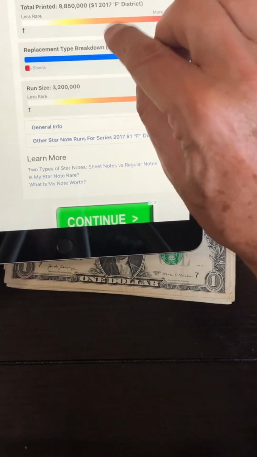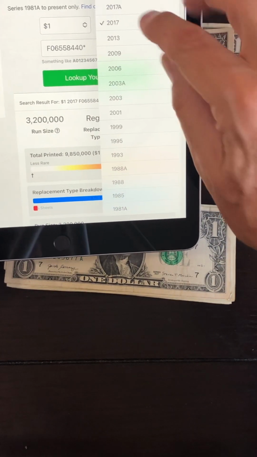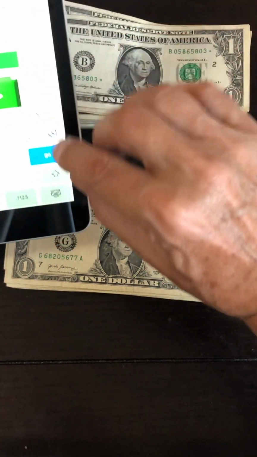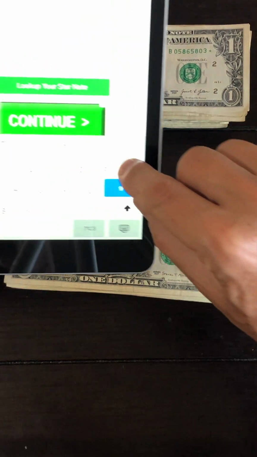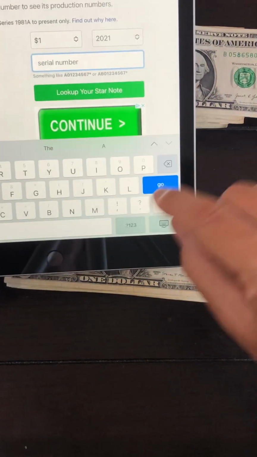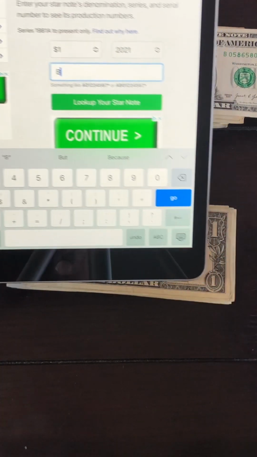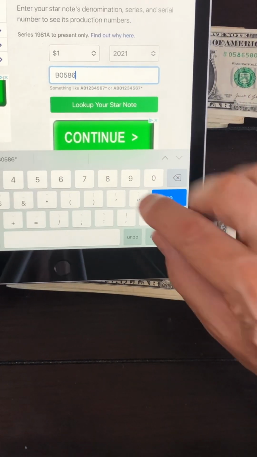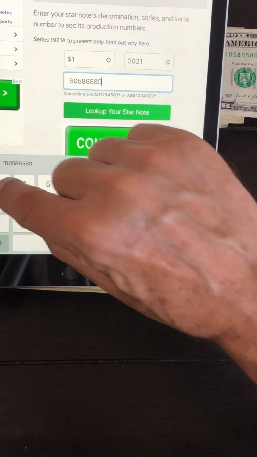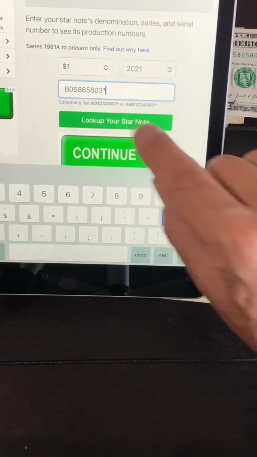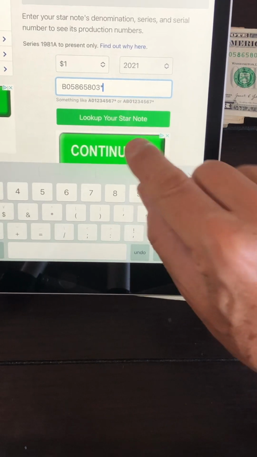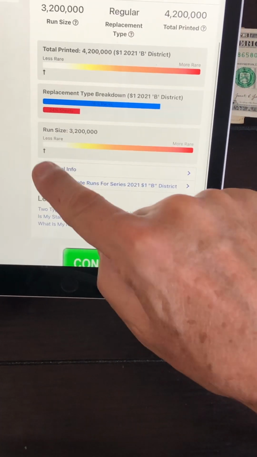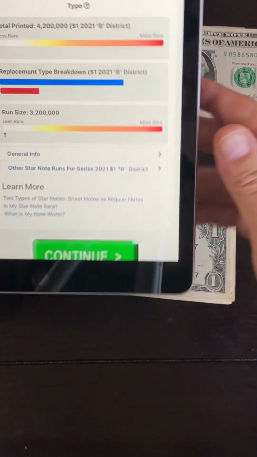All right, I don't think the runs for 2021 are super low. I think there's one that's 500,000, I believe. Let me take a look here. All right, so we have serial number B 0586, and I'm going to show you something else about this note here that you want to be aware of, 5803. All right, dollar 2021, there's a serial number with a star. Look up your note. All right, run size 3.2 million, less rare, total printed 4.2. All right, so just to start it.